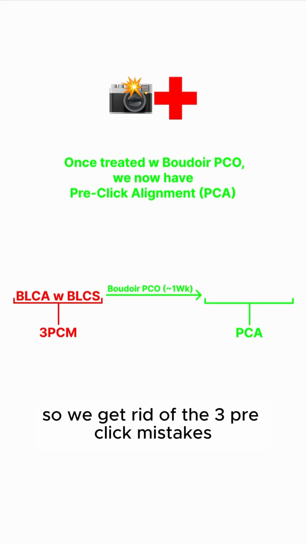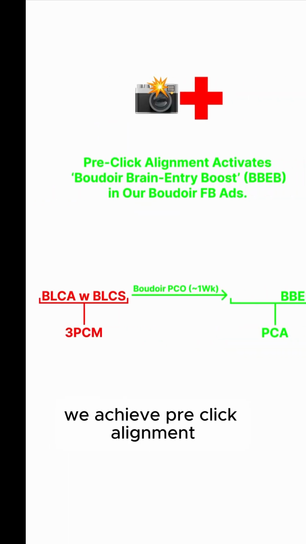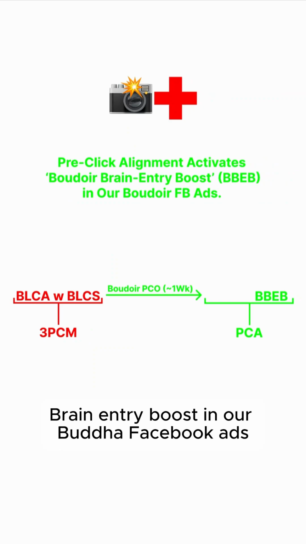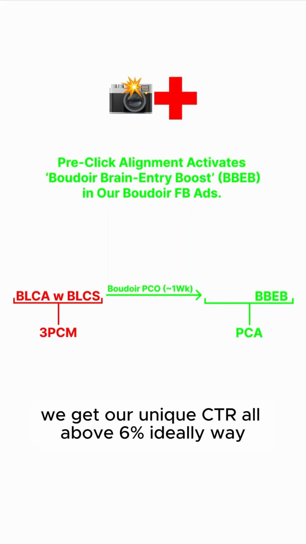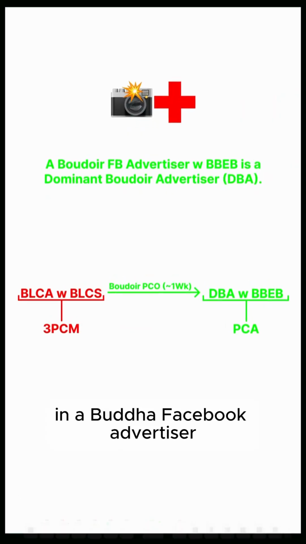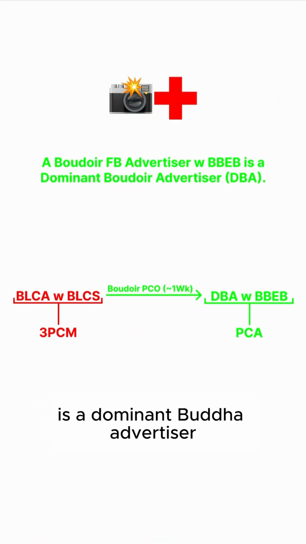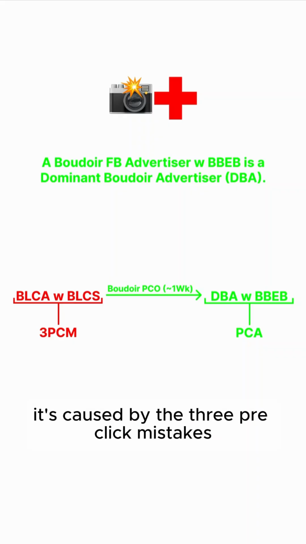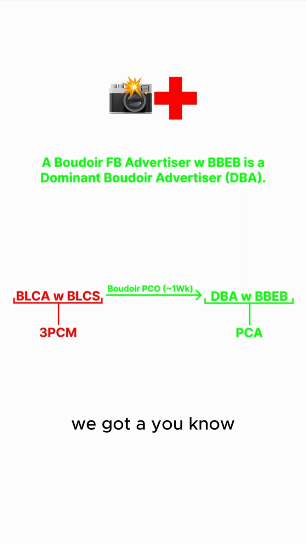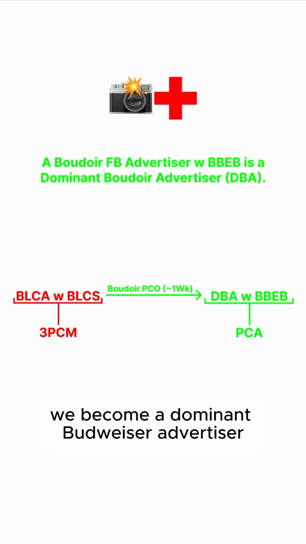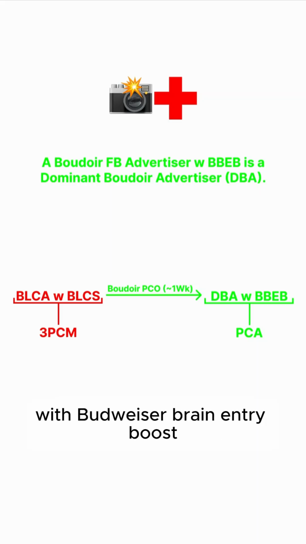So we get rid of the 3 pre-click mistakes, we achieve pre-click alignment. And pre-click alignment activates Boudoir brain entry boost in our Boudoir Facebook ads. Basically, we get our unique CTR above 6%, ideally way, way, way above it. And a Boudoir Facebook advertiser with Boudoir brain entry boost is a dominant Boudoir advertiser, a DBA. So this is our universe. We got BLCA with BLCS. It's caused by the 3 pre-click mistakes. We treat it with Boudoir Pico, takes about a week. We achieve pre-click alignment. We become a dominant Boudoir advertiser with Boudoir brain entry boost.